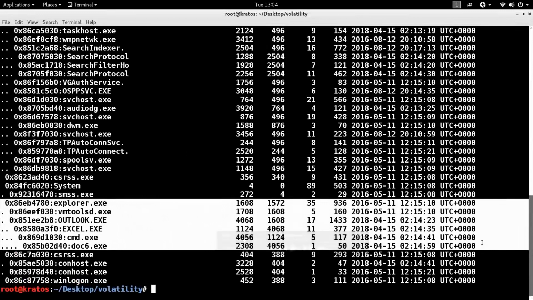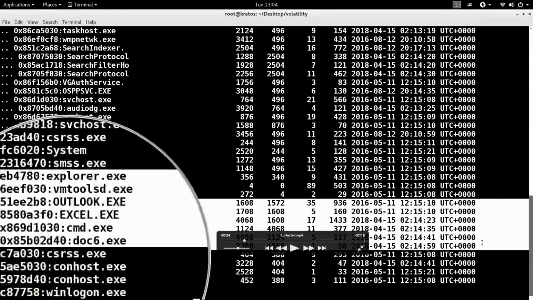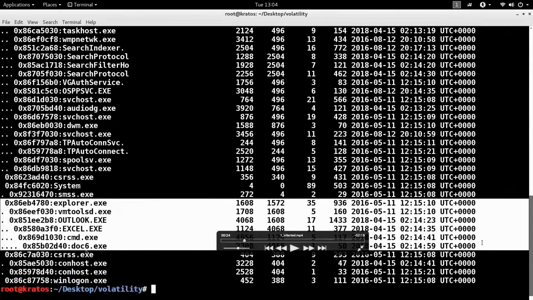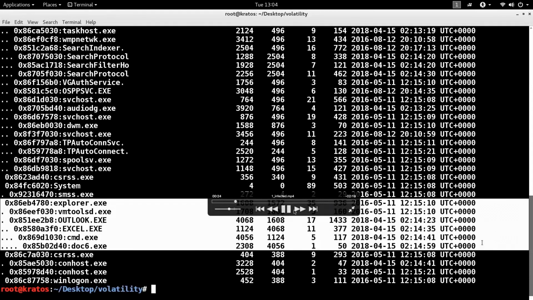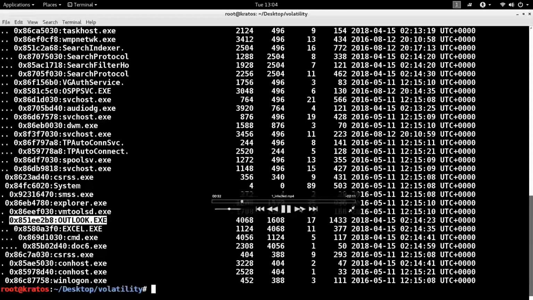So you can tell that probably that Excel contained an exploit, or it contained a malicious macro, because of which command.exe was invoked by the Excel, which is not normal, right? And command.exe in turn invoked doc6.exe, which is the suspect binary. So now this is PSTree, which gives you the parent-child relationship. Let me show you another command that will give you a visual representation of the parent-child relationship.